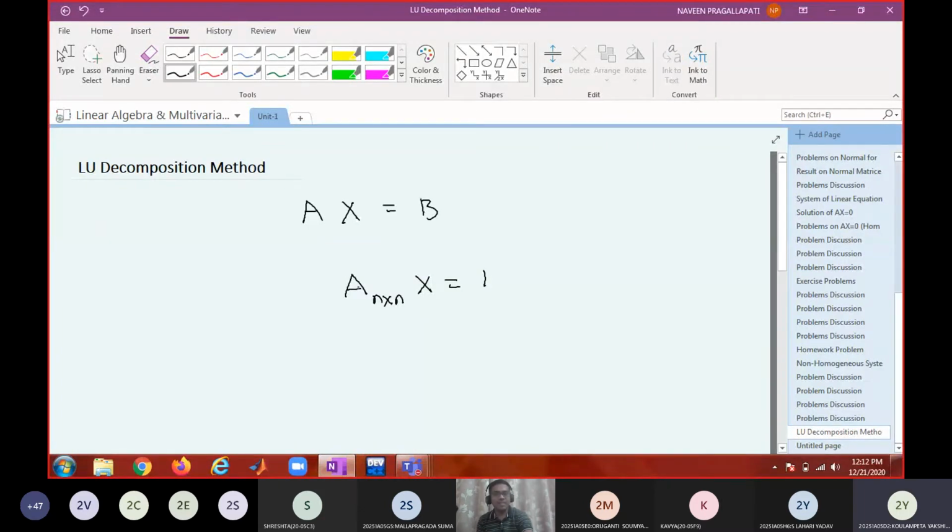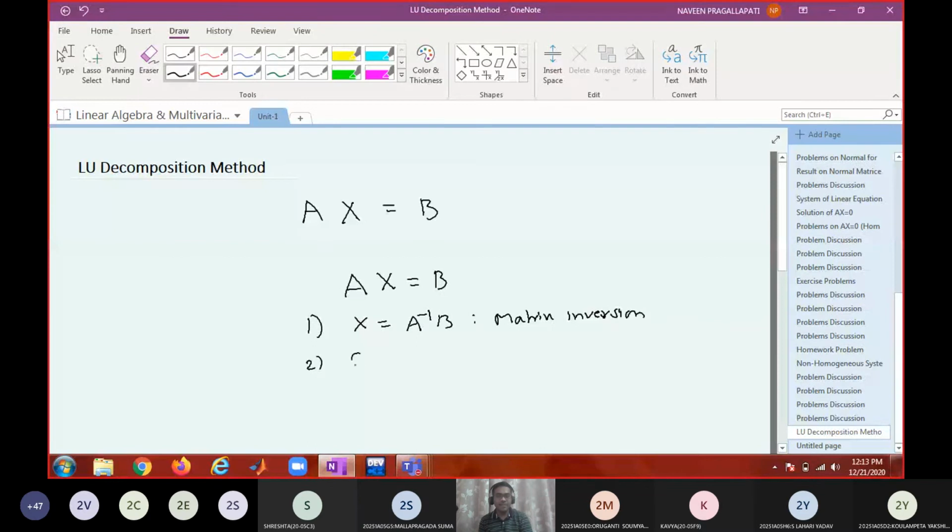What is the first method that you learned? The first one is the matrix inversion method, x equal to A inverse b. The second one, somebody said, is Cramer's rule. The third one is the Gauss-Jordan method.